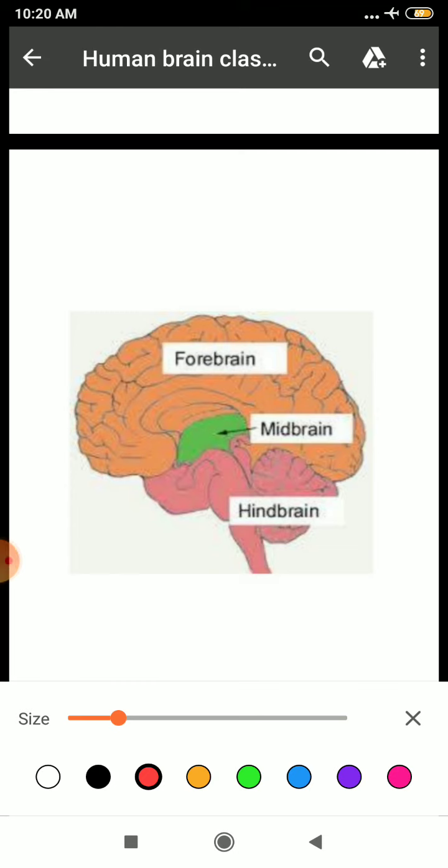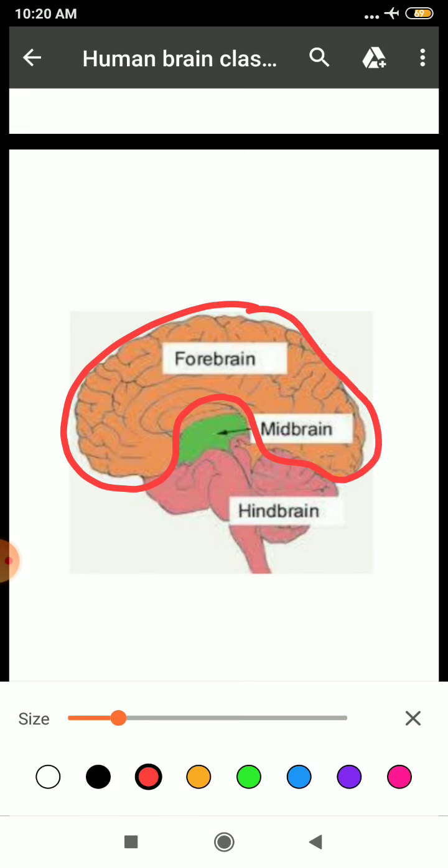Now student, have a look at the position of the different parts of your brain. Clear? Forebrain forms the anterior two-thirds of the brain, and it is the main thinking part of the brain. Whatever you think, that is from your forebrain. Clear? Your midbrain is present between the forebrain and hindbrain, whereas your hindbrain is located at the posterior end of your head. Clear? As it is clearly shown in the given picture.